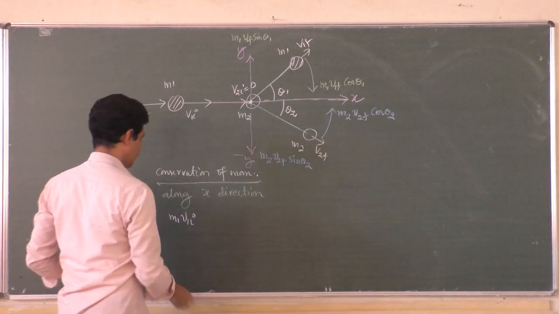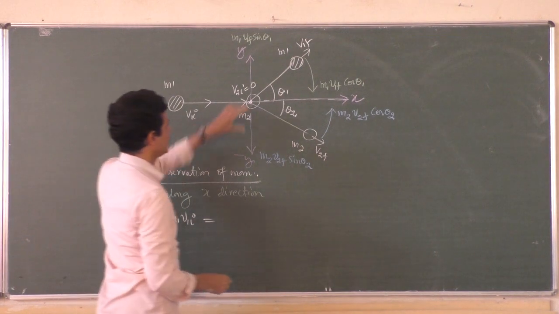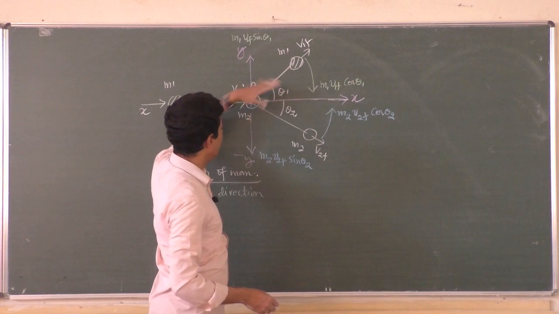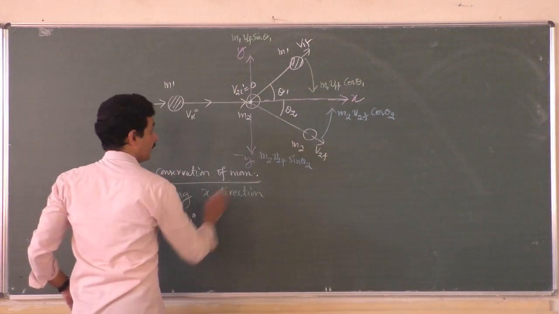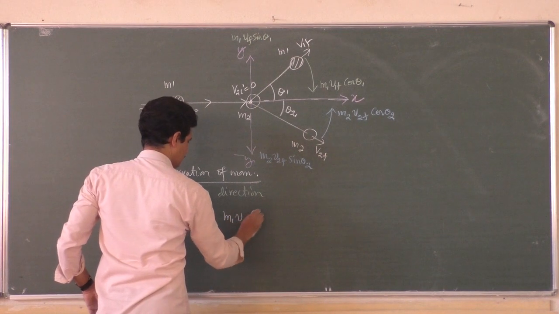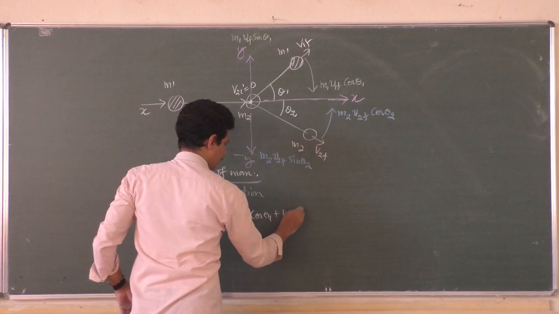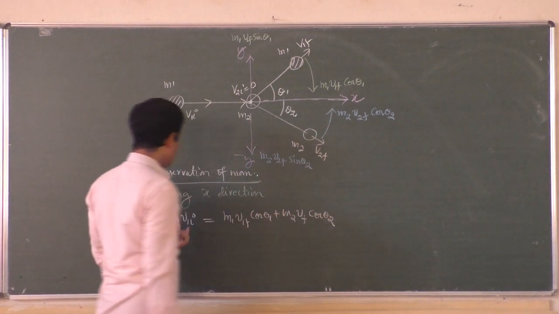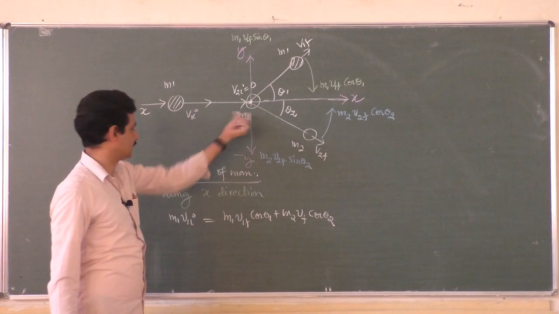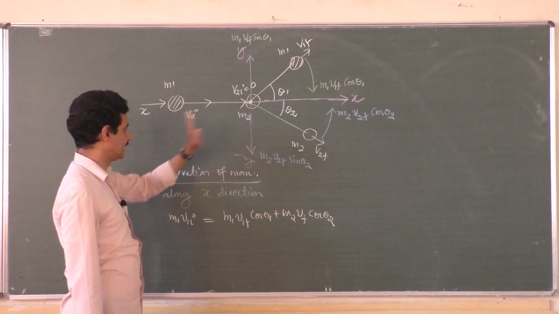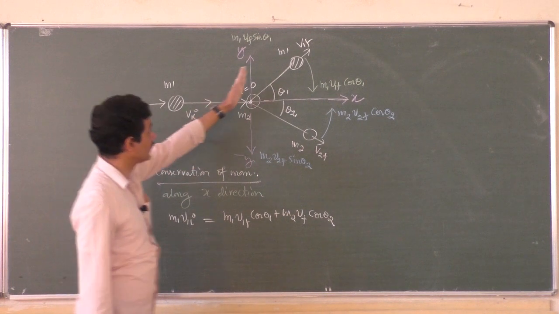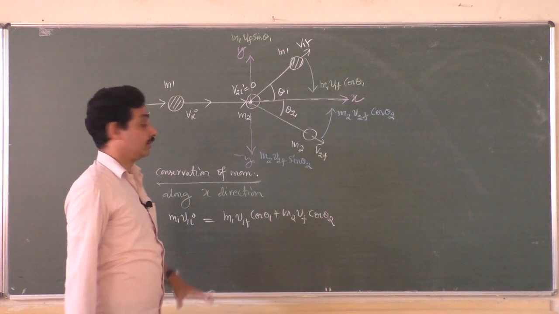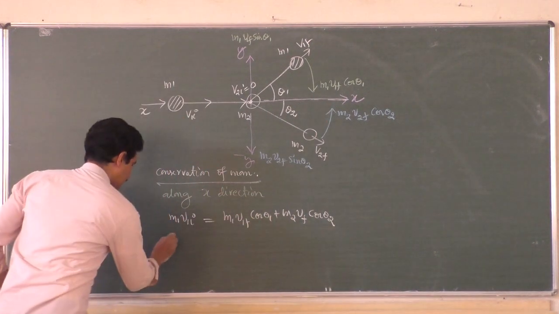m1 v1i must be equal to, second object is considered to be at rest, but after collision it also moves in this direction. First one moves here. Along this direction, what is the total momentum? Must be equal to m1 v1f cos theta 1 plus m2 v2f cos theta 2. Total momentum in this direction of this object plus this object, the second one is taken to be 0 because it is at rest before collision. After collision, add the total momentum of this one and that one. Only along x direction.